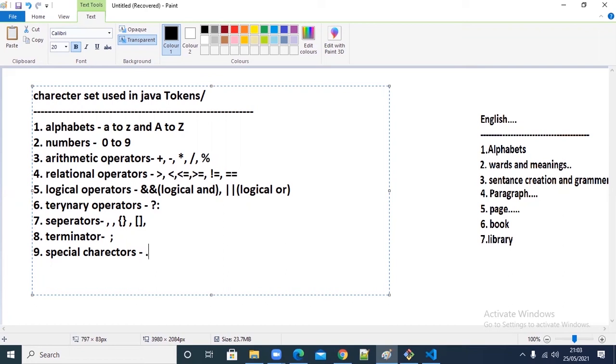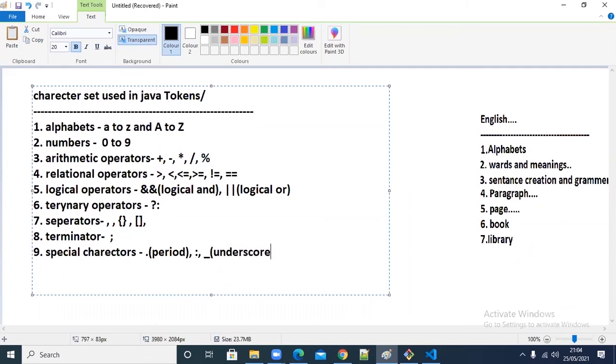Dot is there. Dot is called a period. Then there are colons, underscores. Hyphen is not there. Underscore is there. Underscore means shift and hyphen. This is underscore, this is hyphen. This is called what?